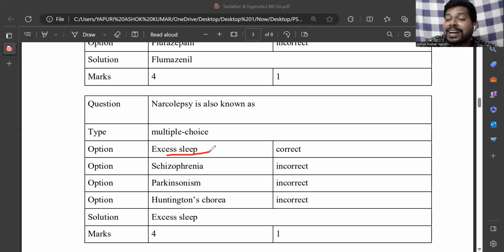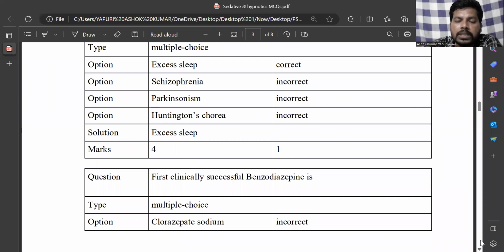Excess sleep is also known as narcolepsy, the condition in which the person falls asleep during studying, walking, eating, or driving. Schizophrenia is incorrect because schizophrenia is also known as psychosis. Parkinson's is a neurodegenerative disorder. And Huntington's chorea is also a type of neurodegenerative disease in which GABA levels are decreased, with a dominance of dopamine.